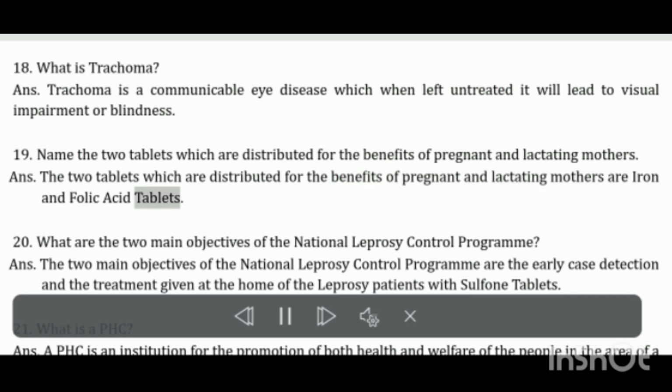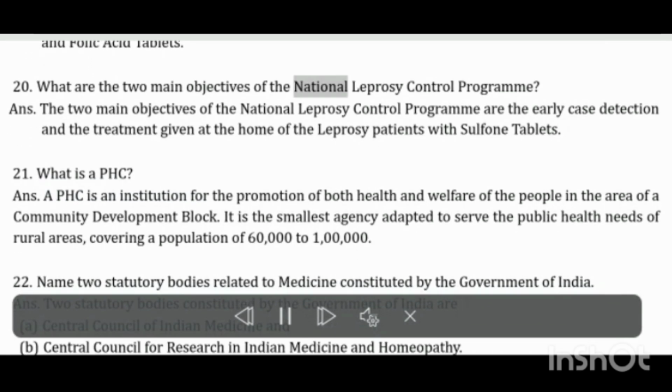What are the 2 main objectives of the National Leprosy Control Program? The 2 main objectives are early case detection and the treatment given at the home of the leprosy patients with sulfone tablets. What is a PHC? A PHC is an institution for the promotion of both health and welfare of the people in the area of a community development block. It is the smallest agency adapted to serve the public health needs of rural areas, covering a population of 60,000 to 1 lakh.